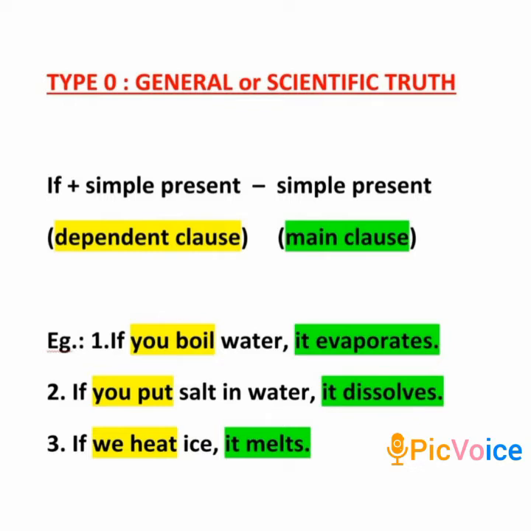It is the dependent clause. The highlighted part in green is the main clause. It is also in the simple present. But the main point here is it expresses a general or scientific truth.